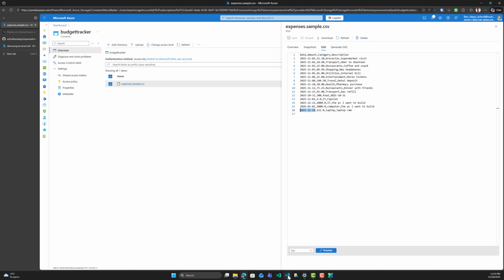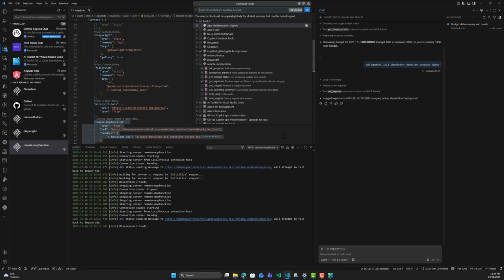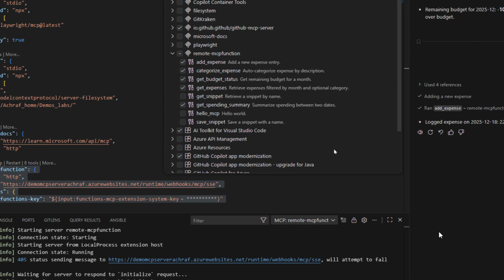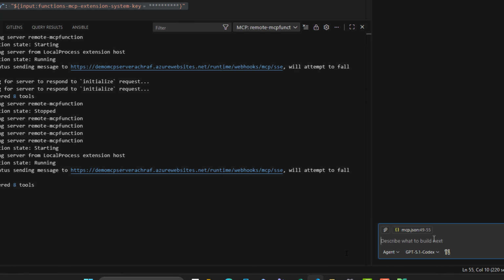So let's discover more tools inside this MCP server. We have categorize expense, get budget status, get expenses. This is, for example, to retrieve expenses filtered by month and an optional category. And here, get spending summary. So we can get a spending summary between two dates. So let me get expenses. So here, get expenses.